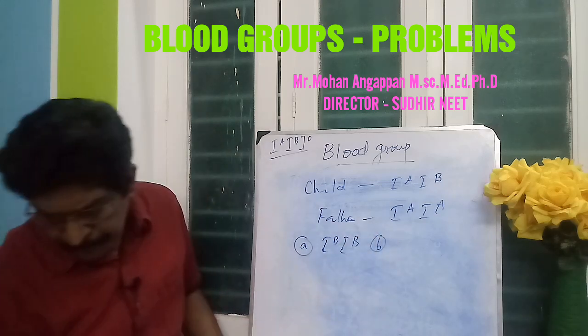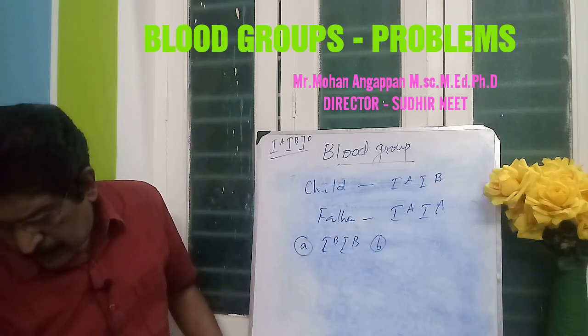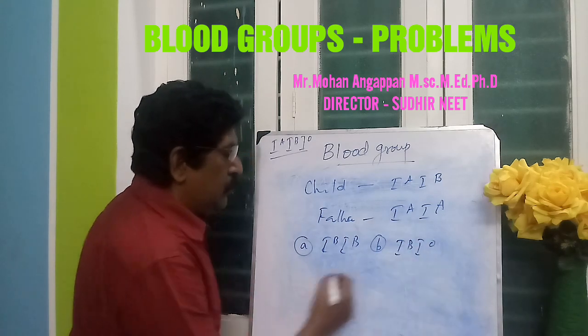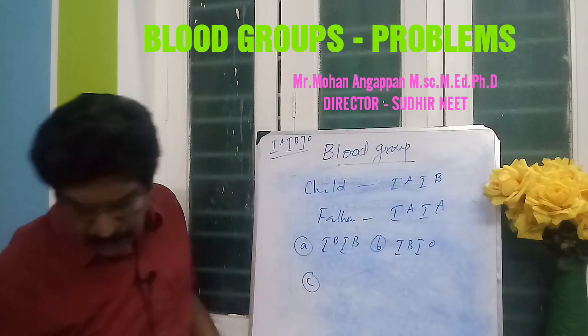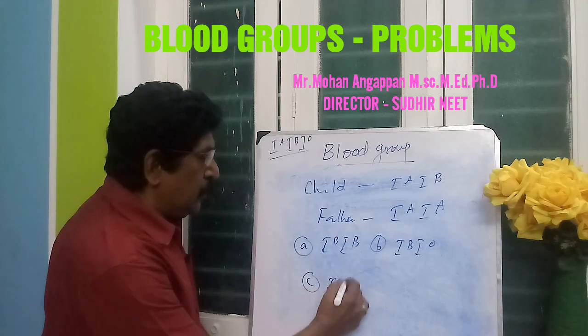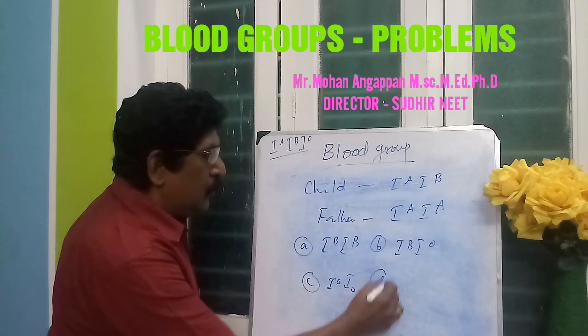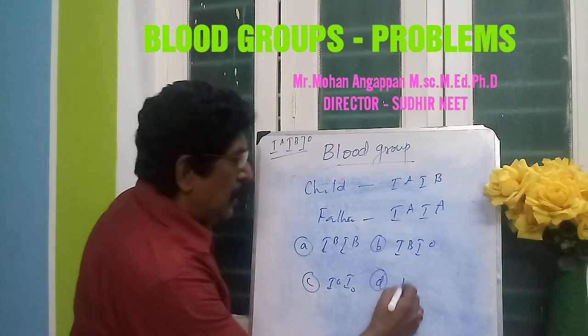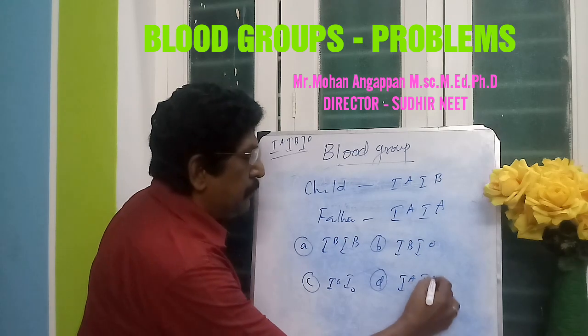Second option, IB I0. Third option, I0 I0. Fourth option, IA IB.